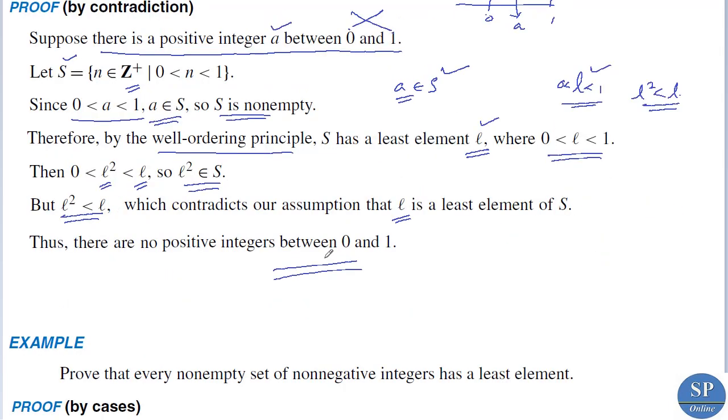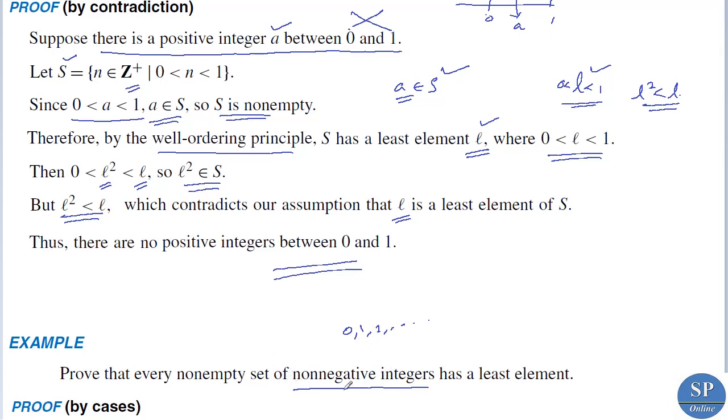Okay. Next example is, prove that every non-empty set of non-negative integers has a least element. This example shows that the well ordering principle can be extended to whole numbers also. We know the well ordering principle is that every non-empty set of positive integers has a least element. But this example says that every non-empty set of non-negative integers, that is 0, 1, 2, 3, etc., has a least element.